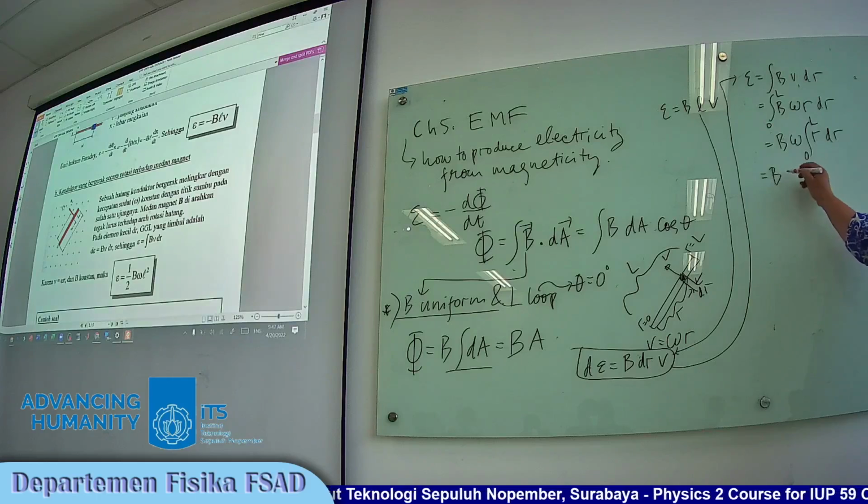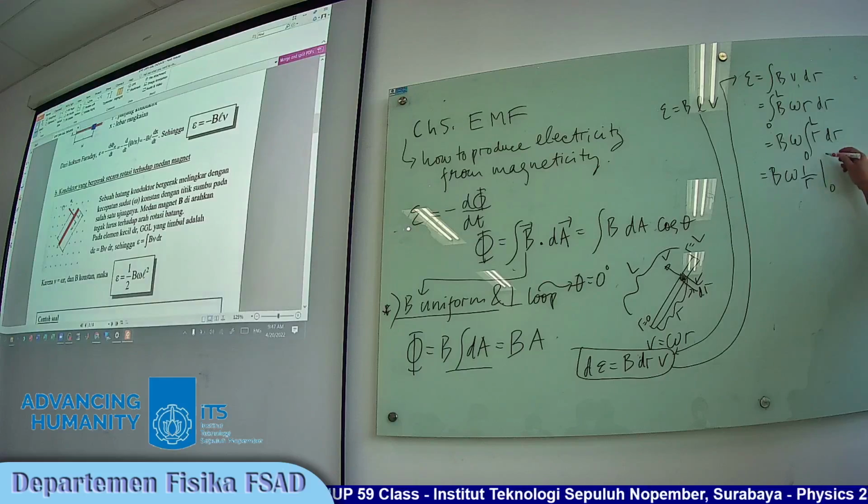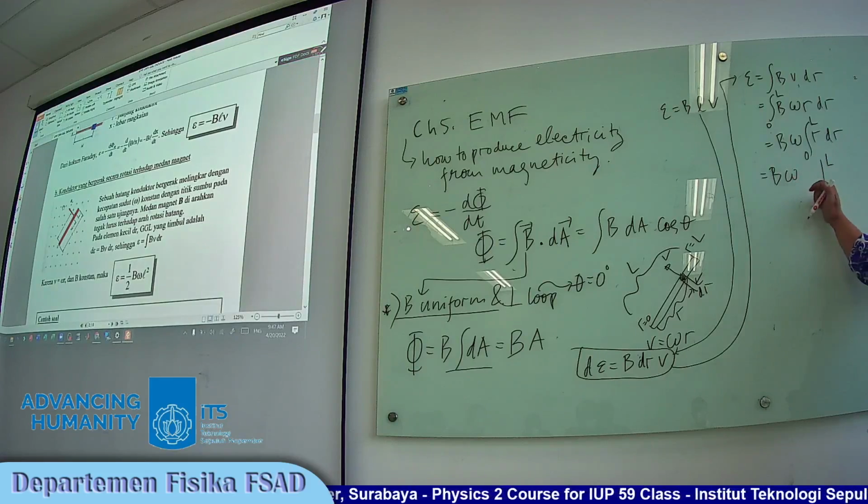And we have B omega, one over R from 0 to L. Oh, I'm sorry. The integration of R is half R squared.